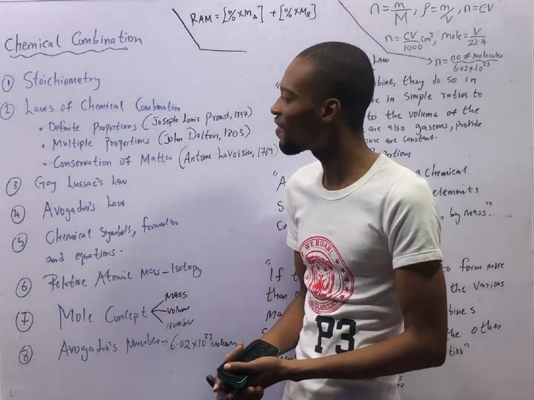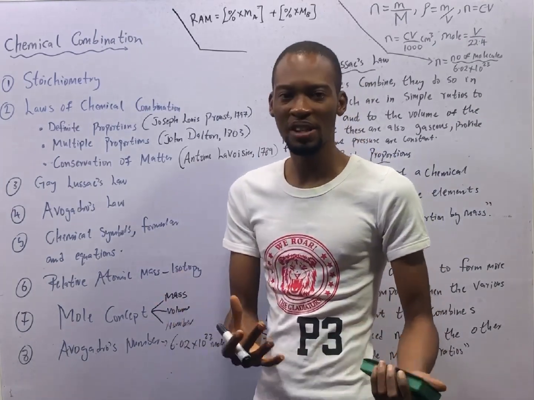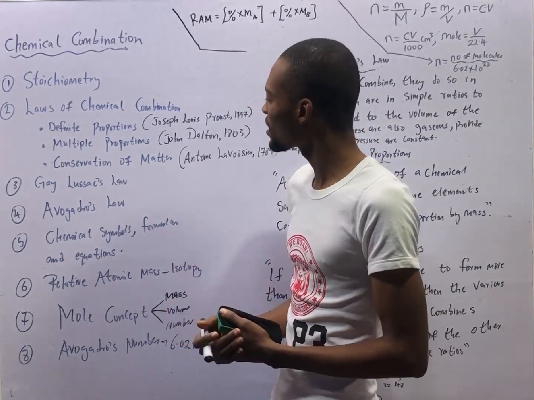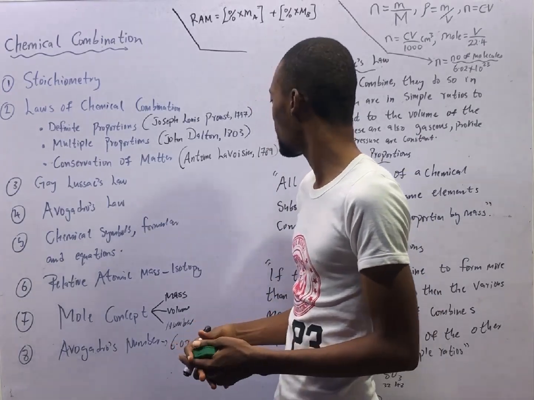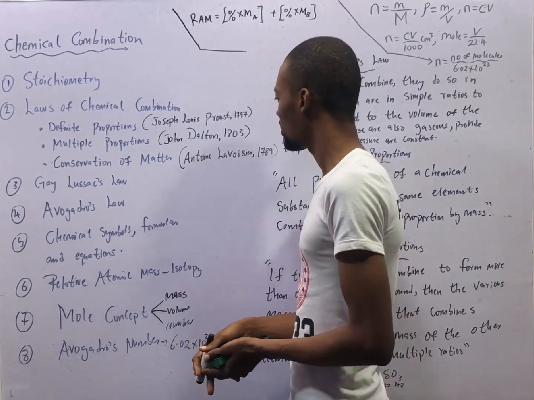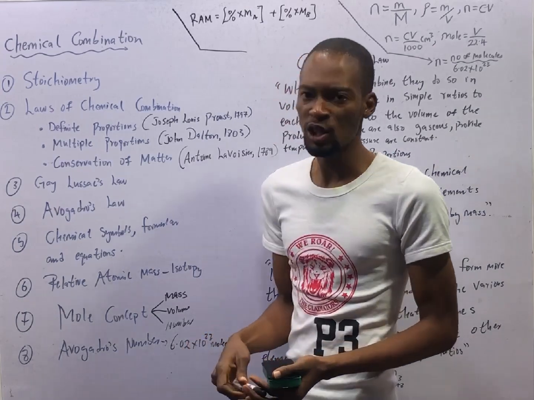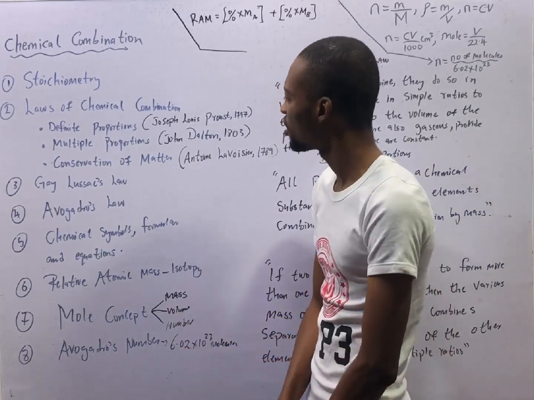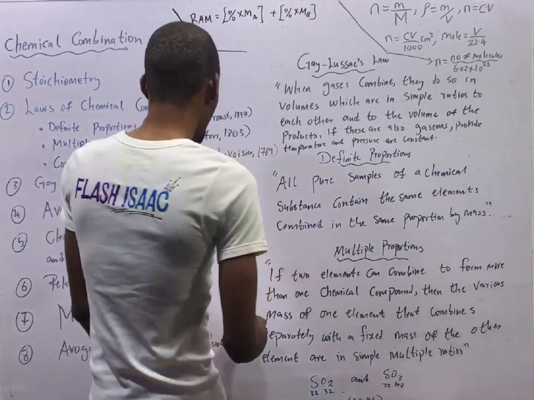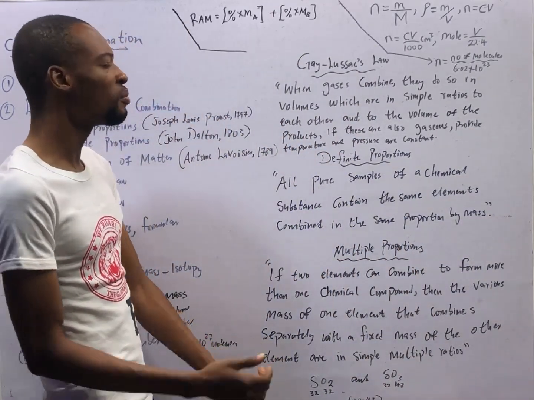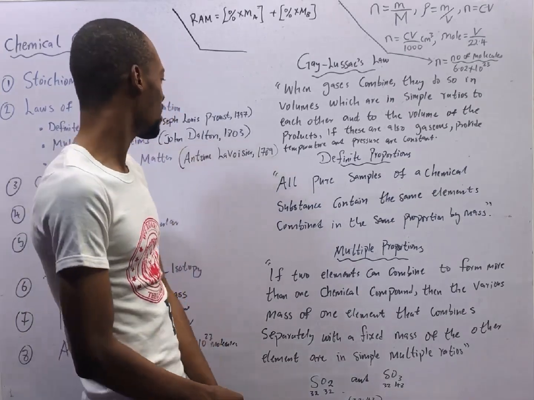That is atomic theory. We will soon get to atomic theory. Law of conservation of matter by Antoine Lavoisier in 1789. Then there is the law of reciprocal proportion, which is similar to the law of multiple proportions. We won't do much on that. Let's see.